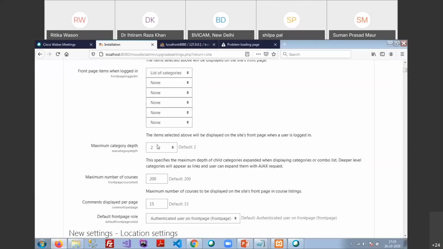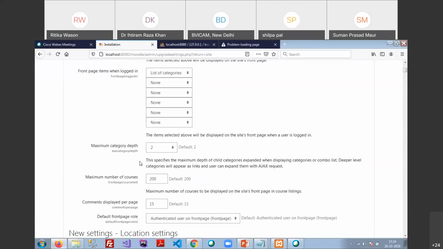Maximum depth of the category, that is 2. It is quite possible that first you are offering the BTech course, then you are offering the CSC branch, then you are offering the CSC branch in 4 different streams. So how many levels of depth you are going to disclose, that is 2.